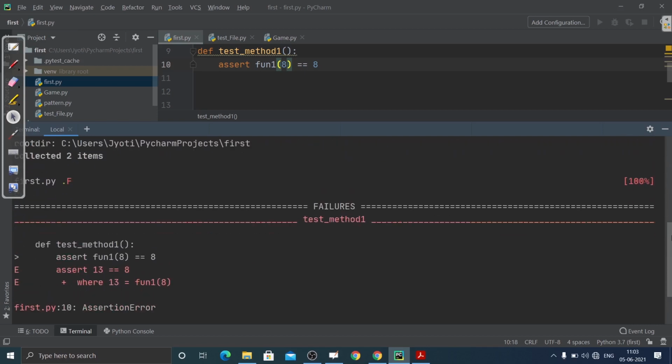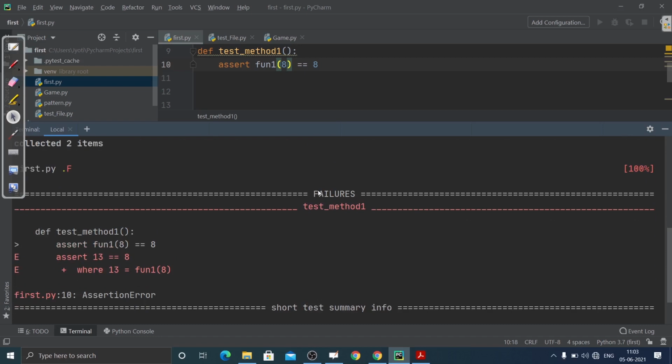Here you can see it shows you the failures section, where it shows the code in which you are having the problem. Assert 13 equal to 8, which is marked E, that means it is showing the problem.